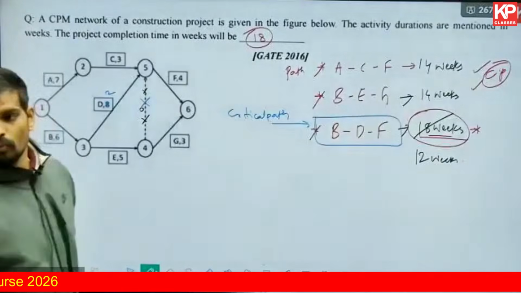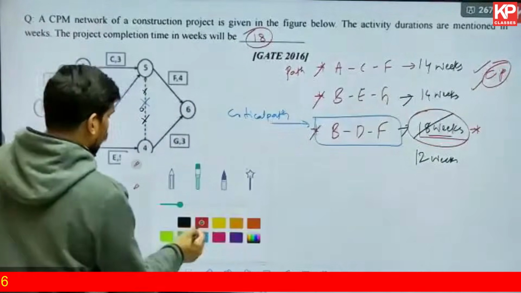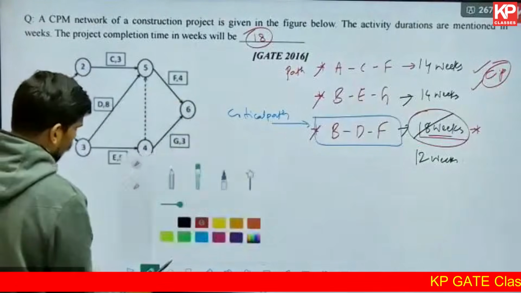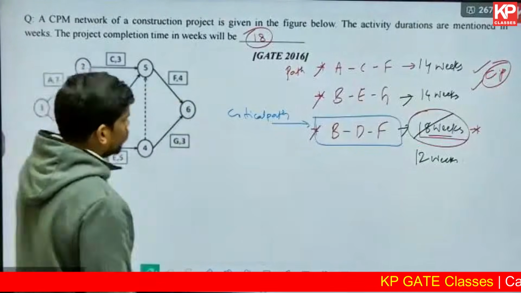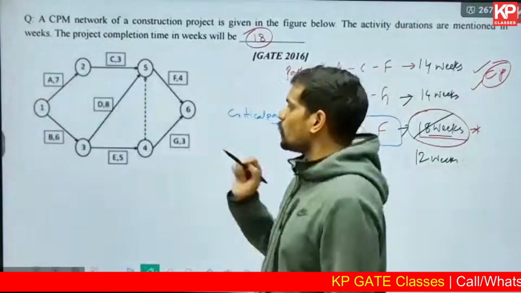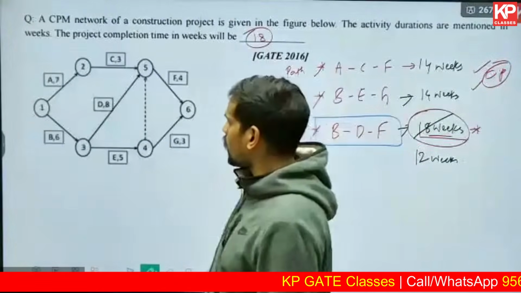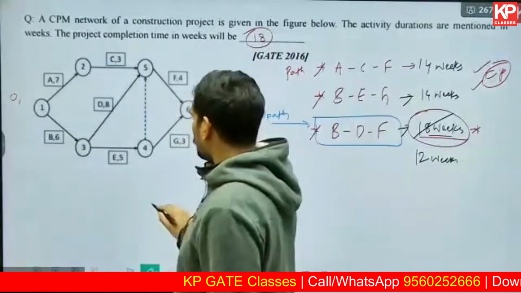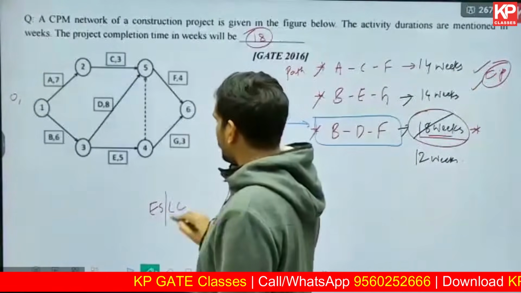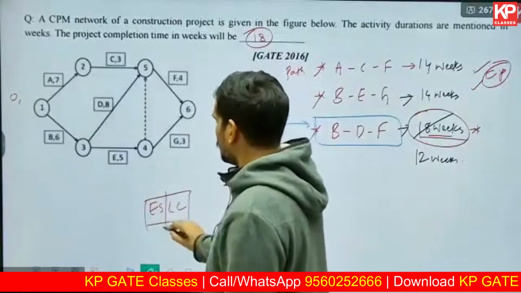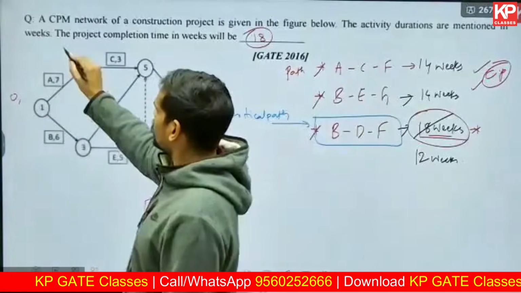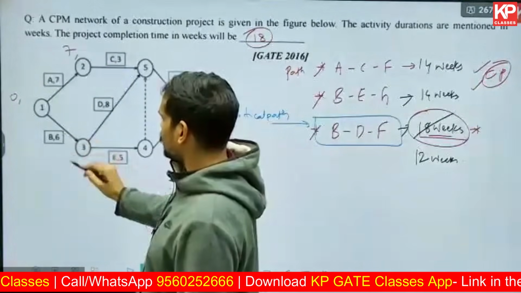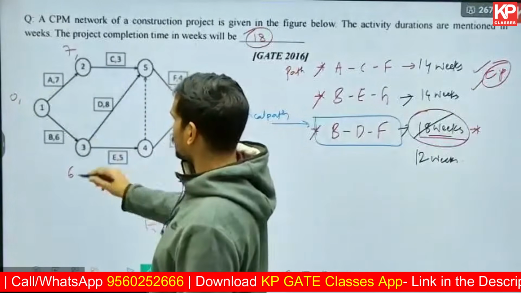Yep. So moving on, Rohan wanted me to show it with the calculation of forward and backward pass. Let me quickly do it. If you have learned forward and backward pass already, you will be able to relate to this. I'm doing this calculation because it is given as activity on arrow. I'll just write two values at every node, the early start and late completion values. Starting with 0, the forward pass calculation, here it will be 7 days of early start, here it will be 6, this duration is 6.